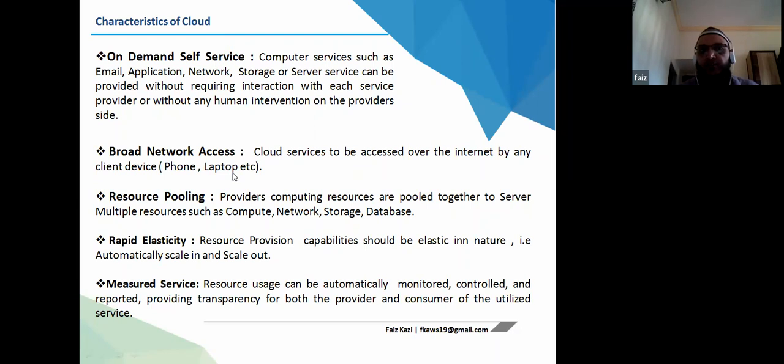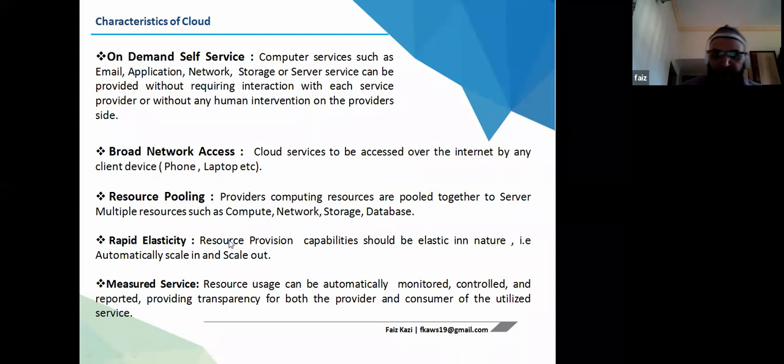Then broad network access: cloud services are accessed over the internet by a client device, like a phone or laptop. I will demonstrate how to create some compute services also. When we say console.aws.amazon.com, I'm accessing that cloud provider service over the internet. Then resource pooling: the provider's computing resources are pooled together to serve multiple resources such as compute, network, storage, and database. So computer resources are pooled together.